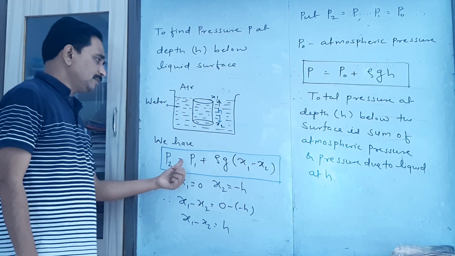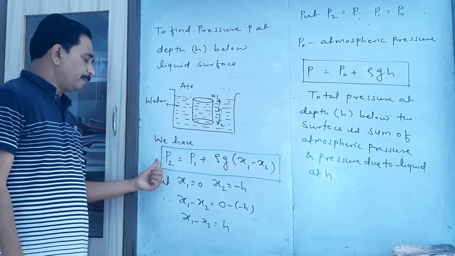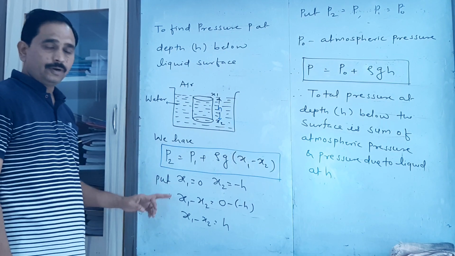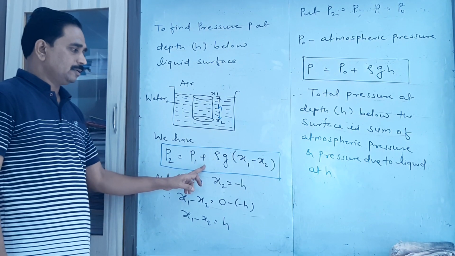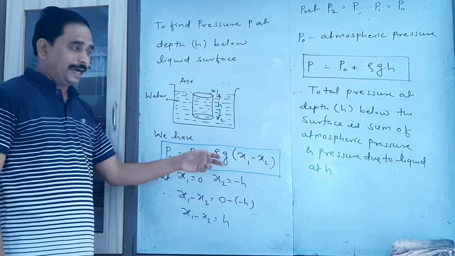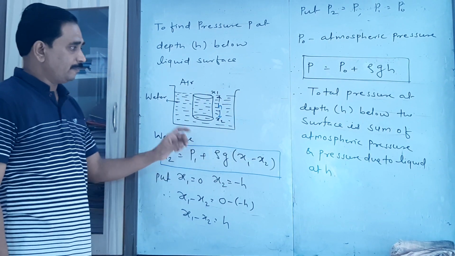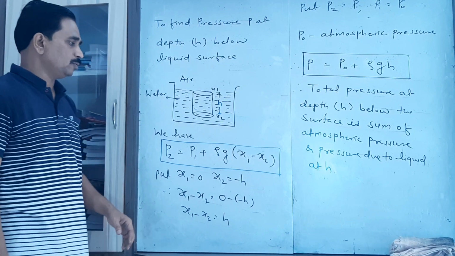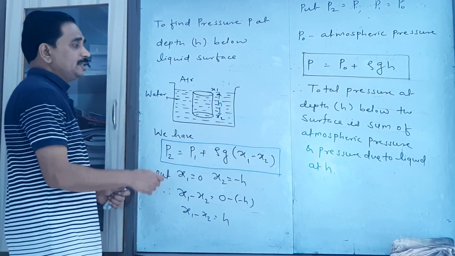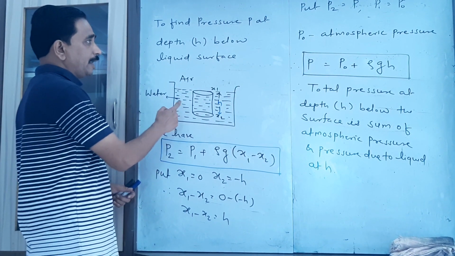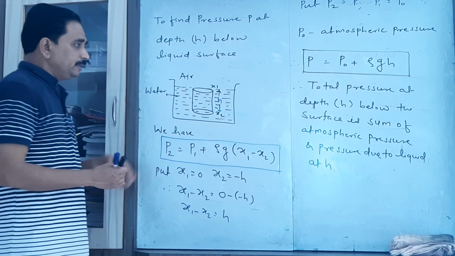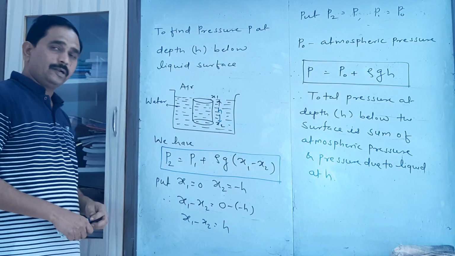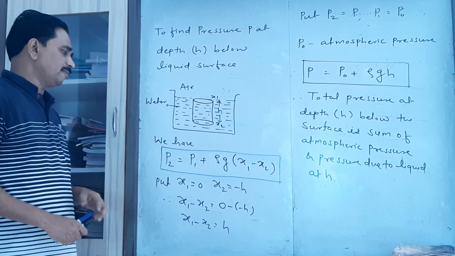Now in the first case we have already obtained the equation for pressure as P2 equal to P1 plus rho g times the distance between the two base surfaces, that is x1 minus x2. Now when we consider the position of the cylinder as shown in the figure, we have to find the expression. That can be easily found by putting certain values.